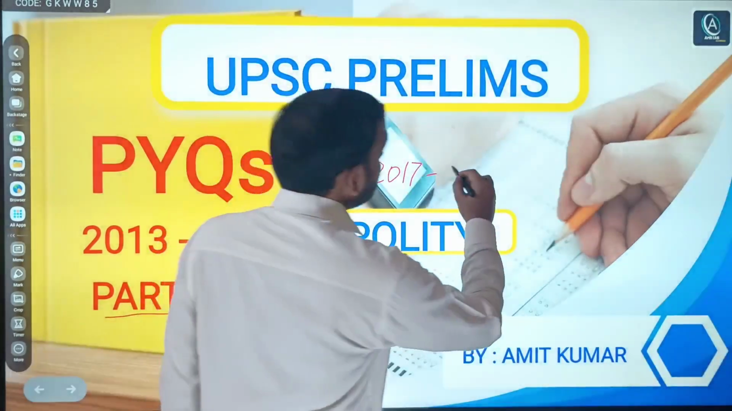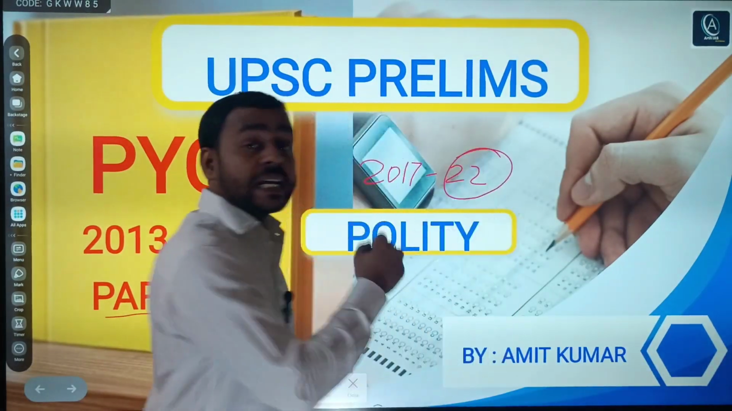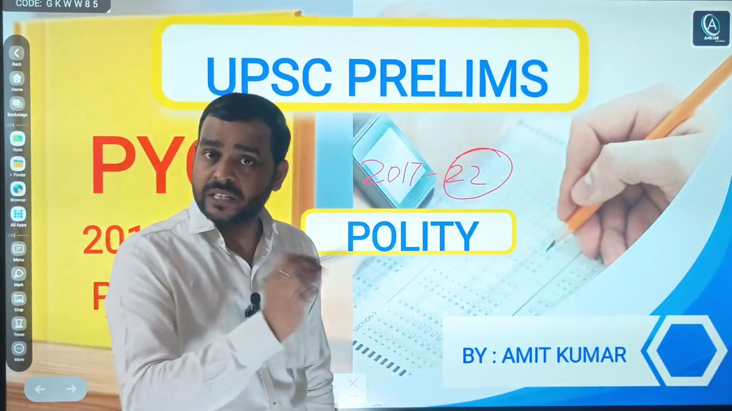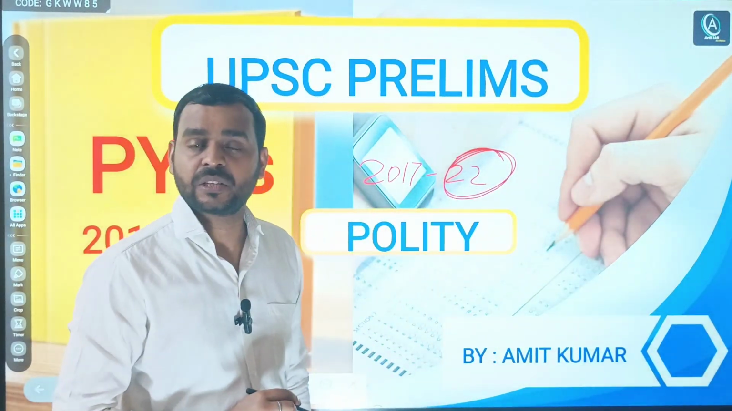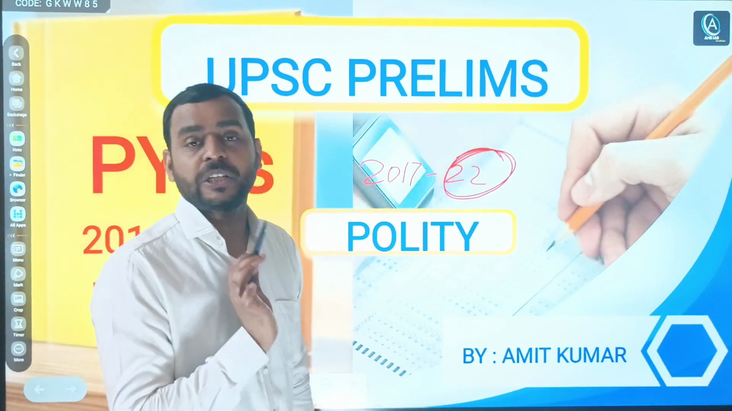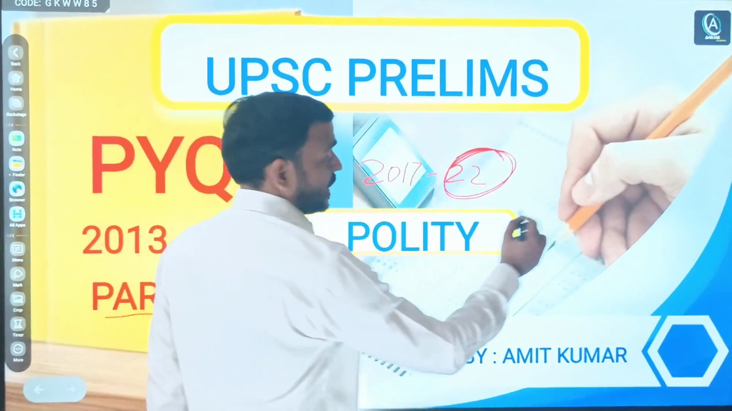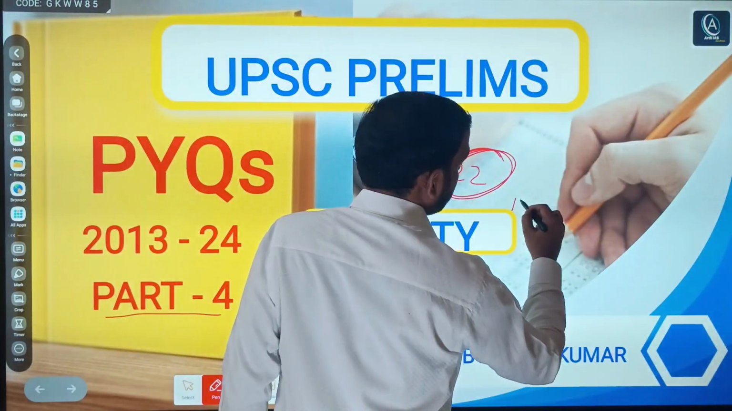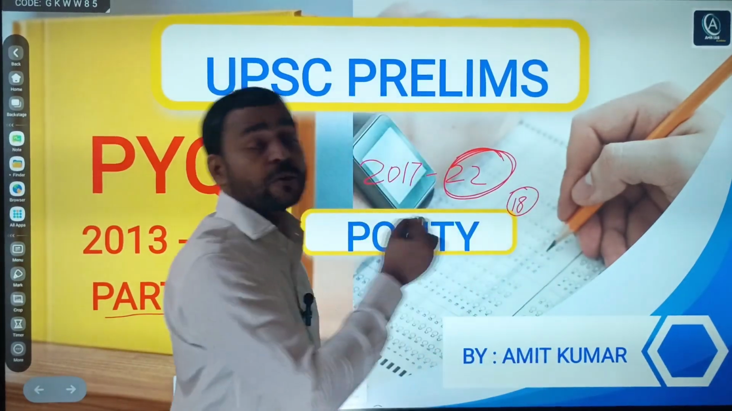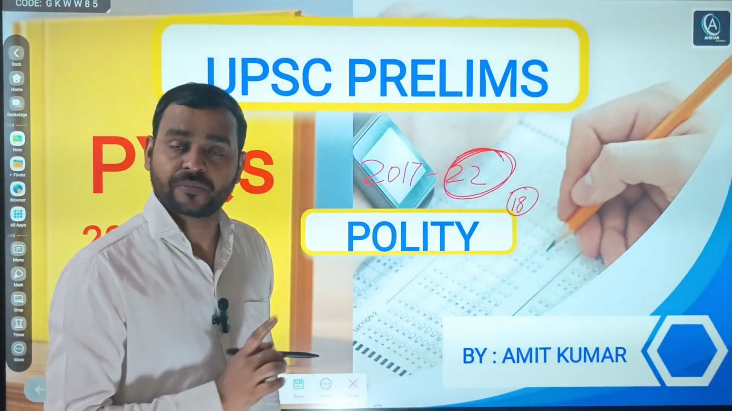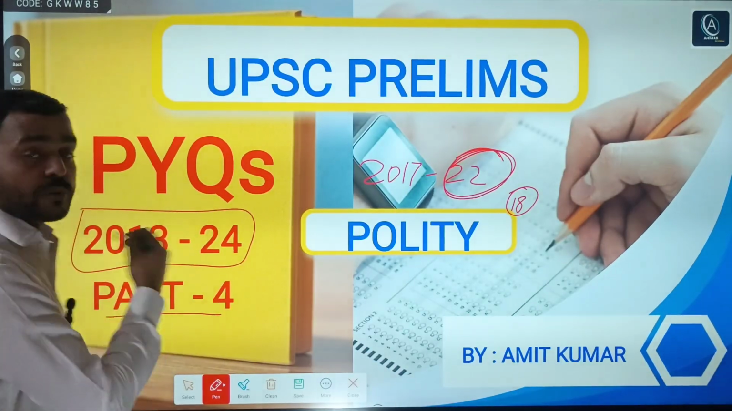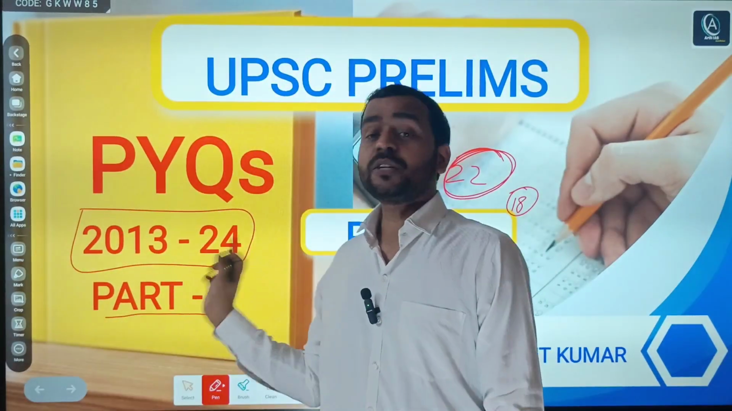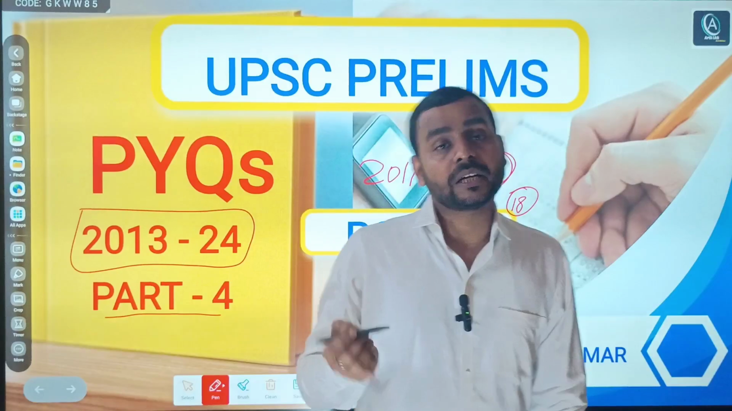In 2017 there were exactly 22 questions. Yes, you have heard right, 22 questions directly from the Polity section. So you can understand the importance of Polity. Even in the last year, in 2020 to 24, there were 18 questions from the Polity section. And as you know, we are discussing the last 12 years' question papers from 2013 to 2024.